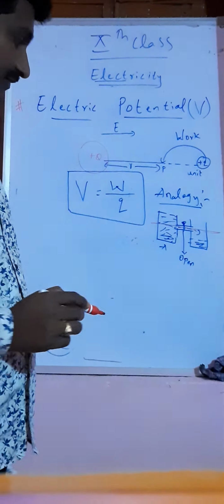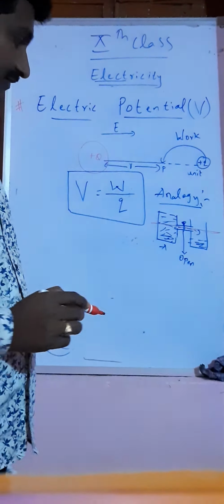Let us say this is the line of balancing point. Both sides the amount of water will become the same, and until that it will flow. Afterwards it balances both sides. Then we can say that there is no potential difference after balancing. Before, the potential in the case of A is more than in the case of B.